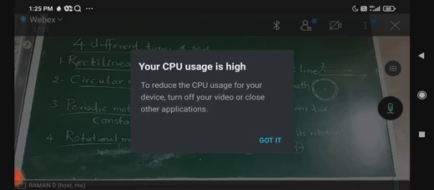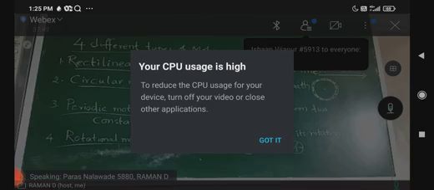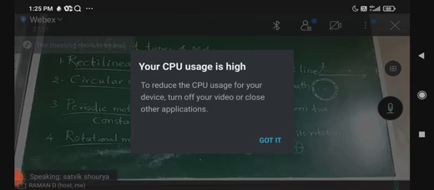You take a 1 rupee or 2 rupee coin and roll it down. It will move forward. The movement exhibited by the coin is rolling rotational motion. If that motion is exhibited in a straight path, then it is rectilinear motion.